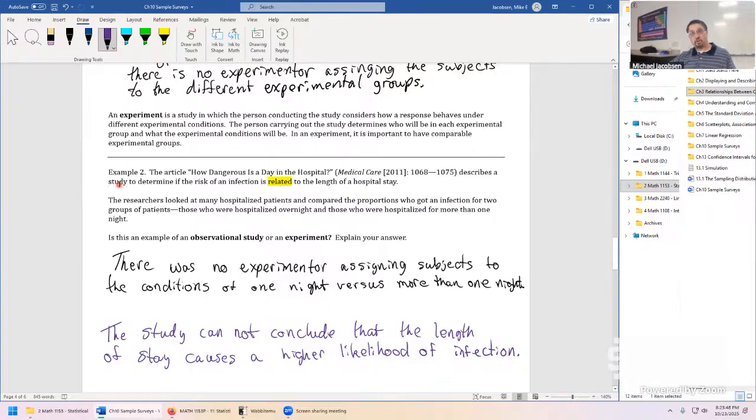They just said there is a relationship between lengthened stay and the incidence of infection. They might say something along the lines of, it seems that a higher length of stay is related to having a higher infection rate, but they can never say longer stays in hospitals cause higher chances of getting that infection. These are just two things that went together.